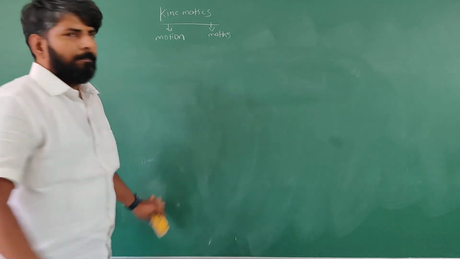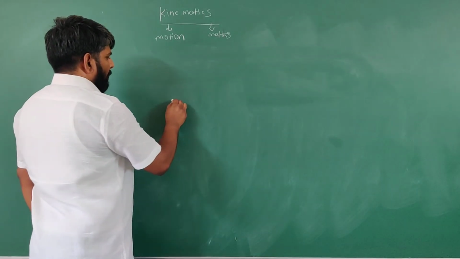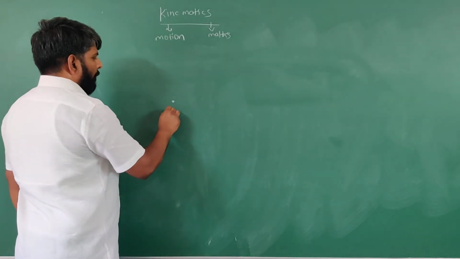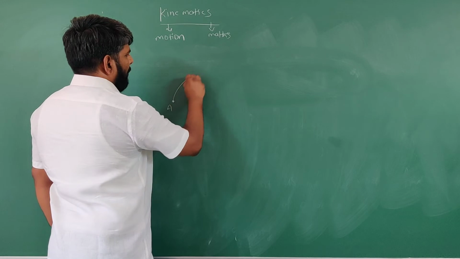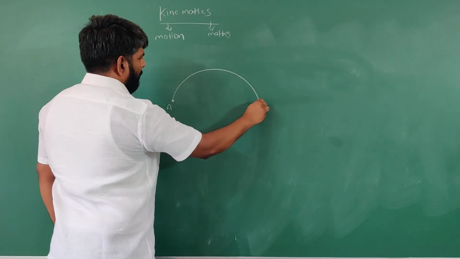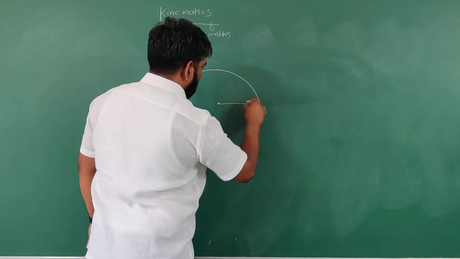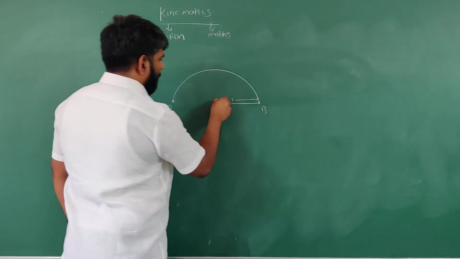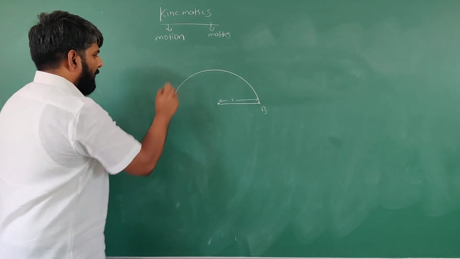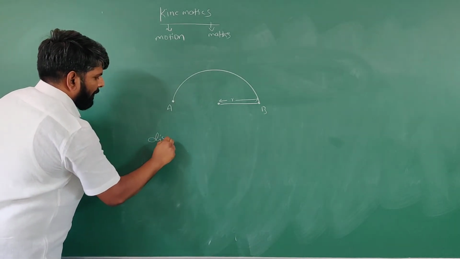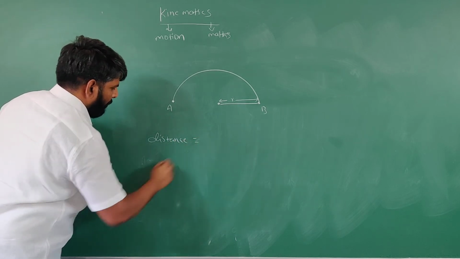Just to see a few more examples in the same case. For example, an object starts moving from point A and completes a semicircle of radius r. Okay, in this case, what is the distance and what is the displacement?